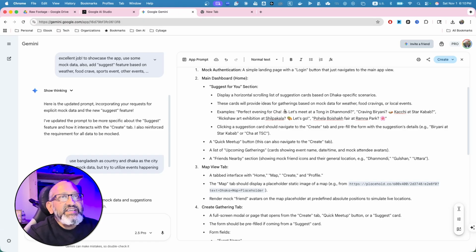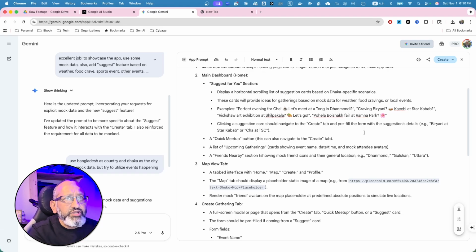Cha means tea. Let's meet at the Tong in Dhanmondi. Okay, craving biryani, kachchi at Star Kebab. I really like Star Kebab. So, rickshaw art exhibition at Shilpakala, or Pohela Boishakh fair at Ramna Park. So it's actually picking the nuggets, making it what the suggest should look like. This is why you want to write the prompt using AI, because it would make it extremely relevant and provide the proper context. We talk about context engineering. This is exactly where it provides proper context.